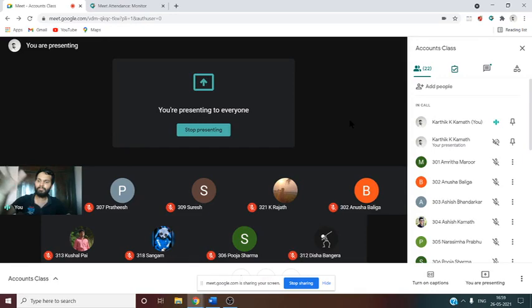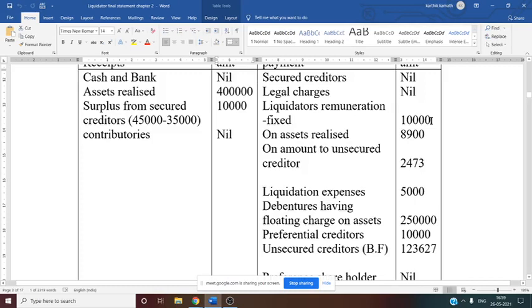First we will see the receipt side total. See this receipt side total 4,10,000, right? 4,10,000, that is 4 lakh plus 10,000. So 4,10,000 minus one things. Now one information we need to minus from this payment side information. 4,10,000 minus liquidator remuneration 10,000 we need to deduct. Then asset realized 8,900. On the asset realized 8,900 we need to deduct. This we have calculated with the help of working note. Why we are deducting?